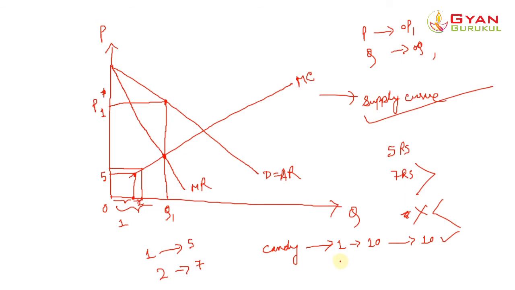But if I am going to buy the second unit of the candy and I realize that the marginal cost was 12 rupees, so I am going to give you 12 rupees for the second candy. But that doesn't happen in the real world. When you go to a grocery shop to buy a candy or several candies, you have to give a uniform price. Not that for every unit you give a different price according to the marginal cost in production. No, that doesn't happen in the real world, right?